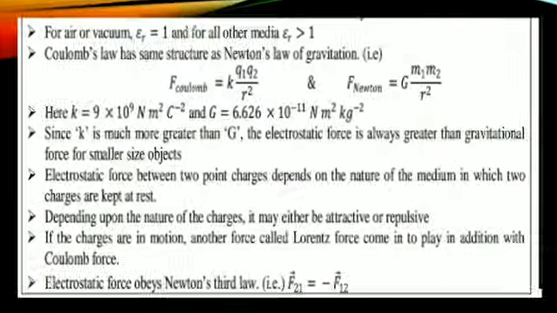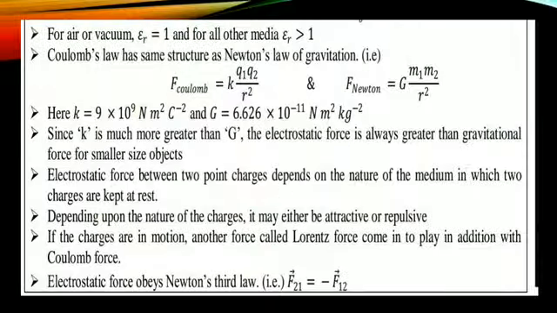Coulomb's law and its structure compared with Newton's gravitation. For this one, first you should write the Coulomb's law formula, F equal to K Q1 Q2 divided by r square, where K is 1 by 4 pi epsilon naught, and Newton's gravitation, F equal to G m1 m2 divided by r square. So for this one you should write the equations and K values.